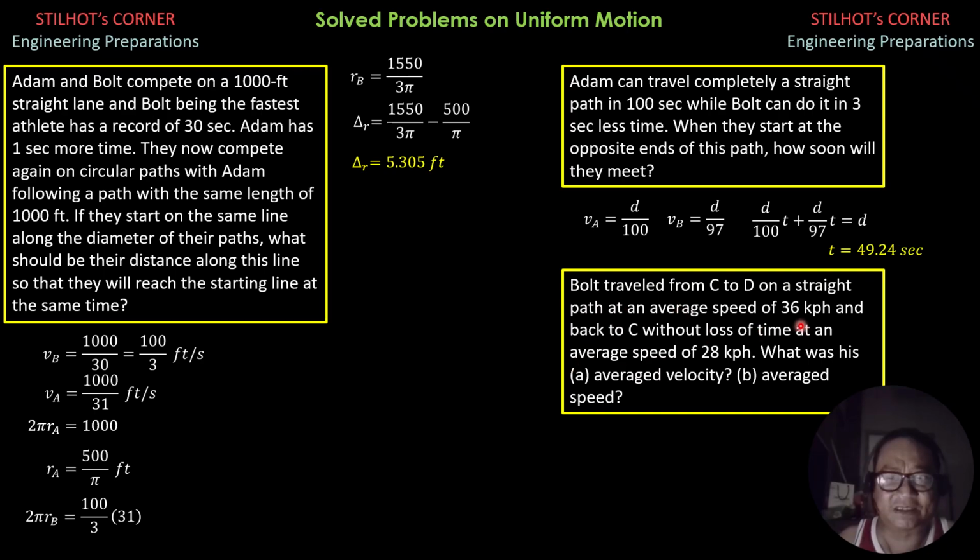Then for the last problem, Bolt traveled from C to D on a straight path at an average speed of 36 kph and back to C without loss of time at an average speed of 28 kph.